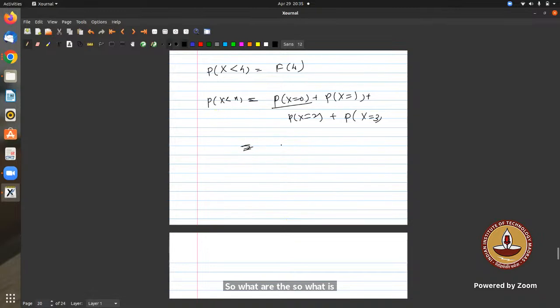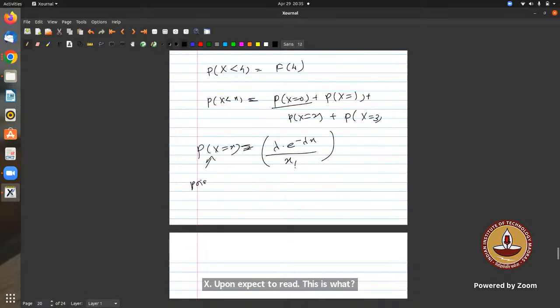So the probability that X equals x in case of Poisson distribution is e raised to minus lambda, lambda raised to x by x factorial.